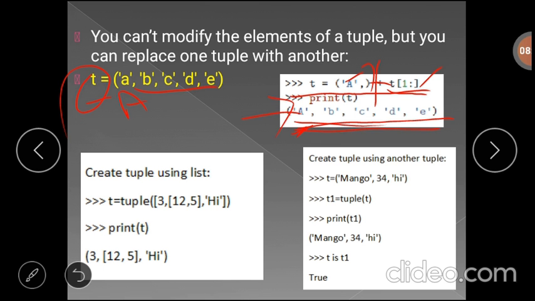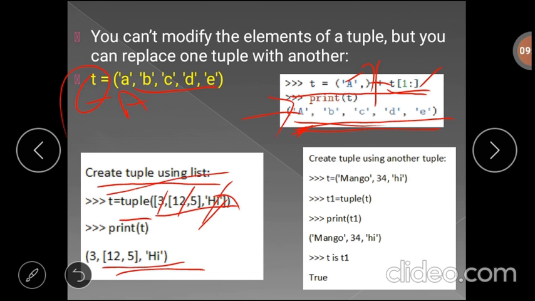One more method: you can create a tuple using a list. Here, for the tuple built-in method, we are passing the list as an argument. Here we have a list with three elements or three items. The first element is an integer, the second element is a nested list, and the third element is a string. You can pass this list as the argument for the tuple method, and it will generate the tuple.